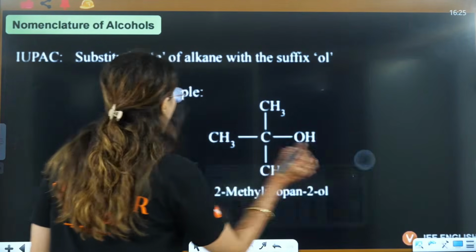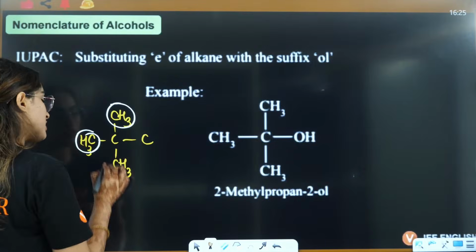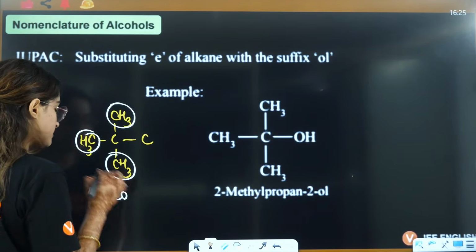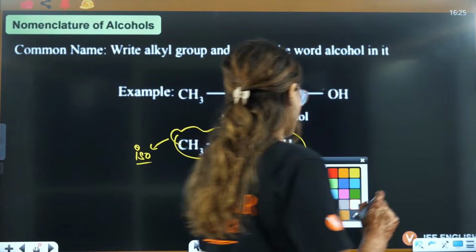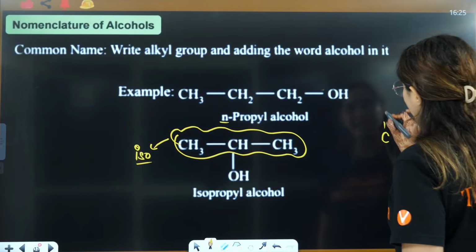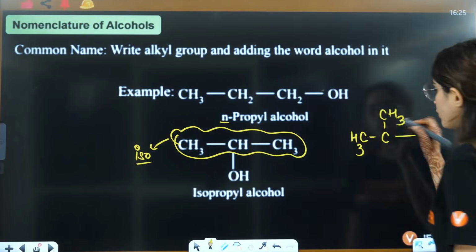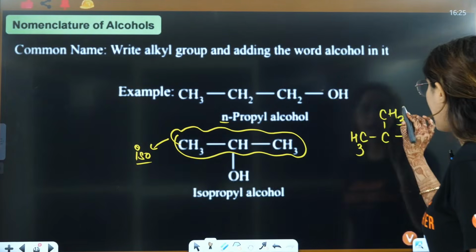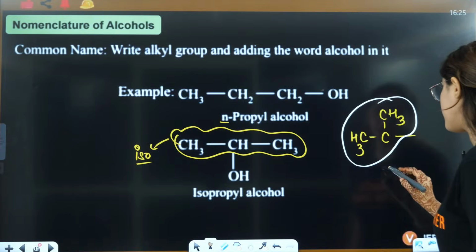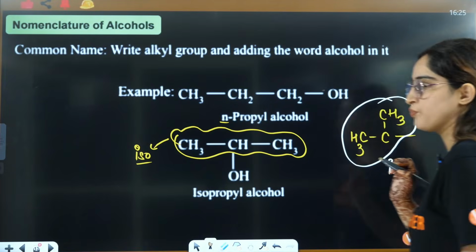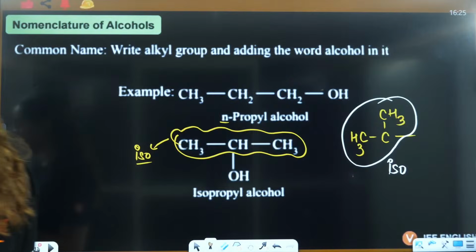That is called neo. And this situation, where any carbon is connected to 2 methyl groups, is called iso. So that's how you define iso.